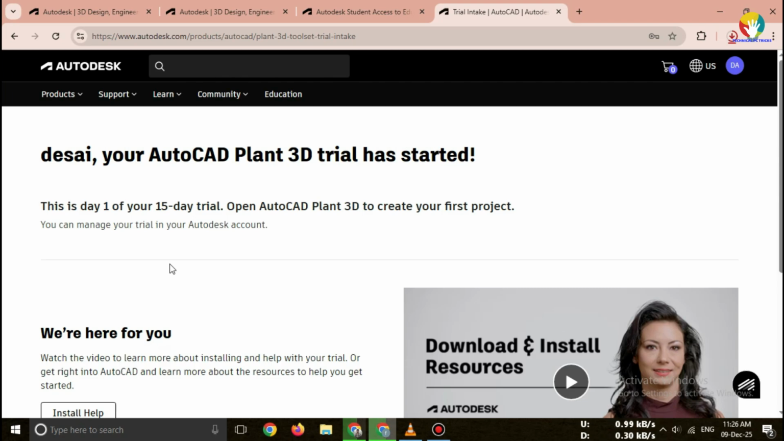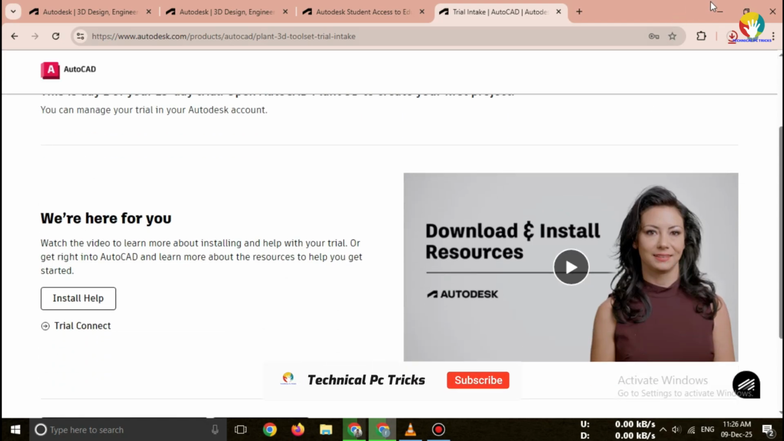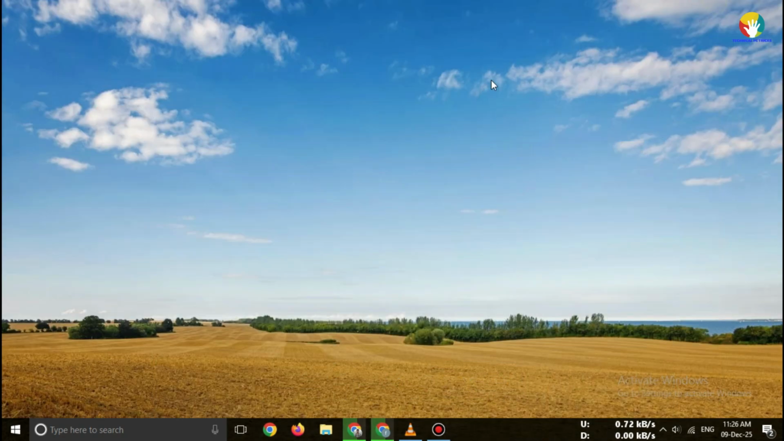Important tips: keep your internet connection stable. Don't close the download window. Ensure at least 10 to 12 gigabytes of free space. Run the installer as administrator. Stay till the end of the video for the installation tips.